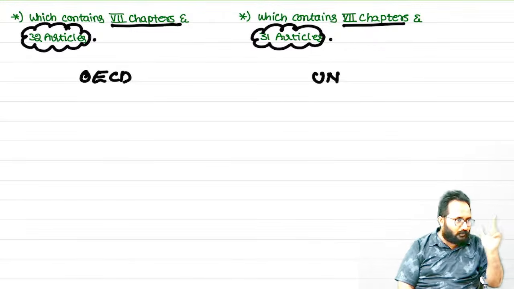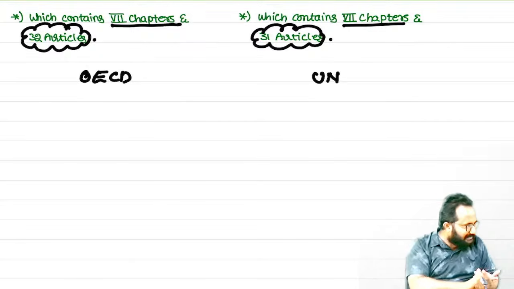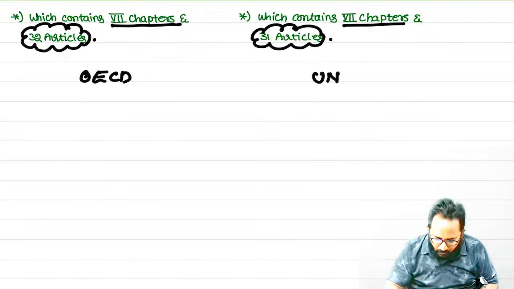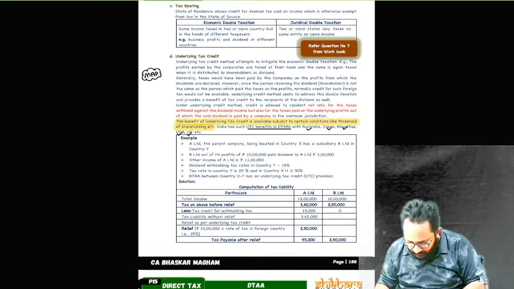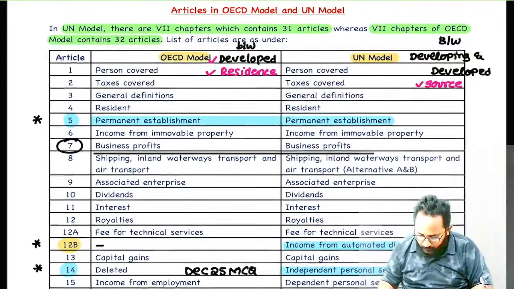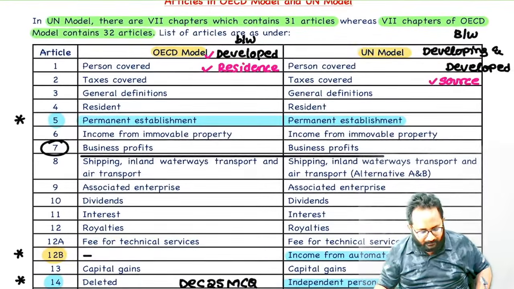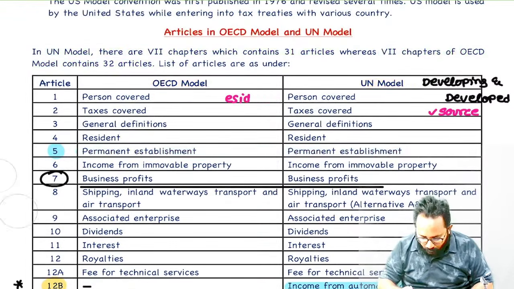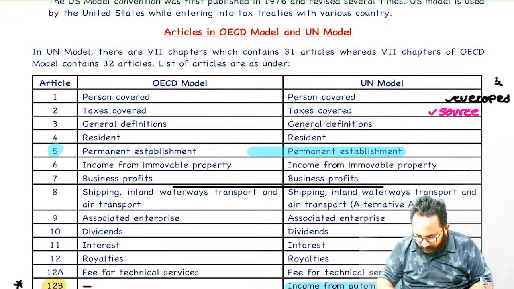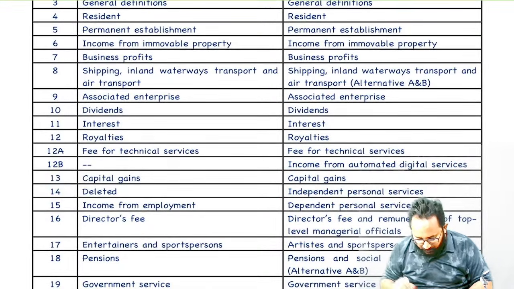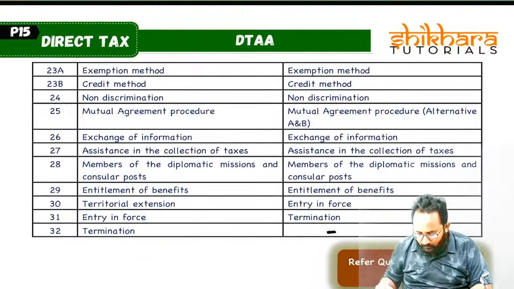Now I already told one point. Every DTA must define what? Permanent establishment, right? Now if you open the concept book, I have given the article numbers also. Listen carefully. I have clearly written them here. This is also something you can expect as an MCQ. In December 25 also they gave an MCQ from this.